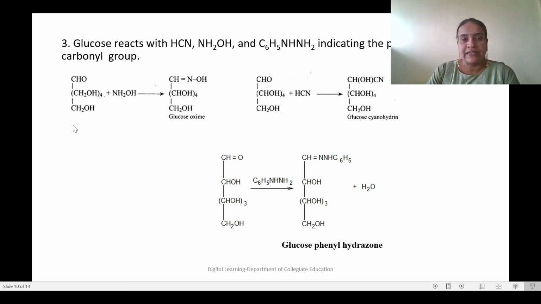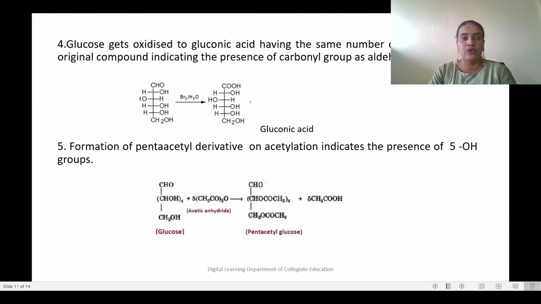Here is the reaction with NH2OH, hydroxylamine. It gives glucose oxime. The product with hydroxylamine is termed an oxime. So this is glucose oxime. Then with HCN, hydrogen cyanide, glucose cyanohydrin will be formed. Then with phenylhydrazine, the product is termed a phenylhydrazone. So we get the product glucose phenylhydrazone. So these 3 reactions show that the glucose molecule contains a carbonyl group, but it can be either an aldehyde group or a ketonic group.